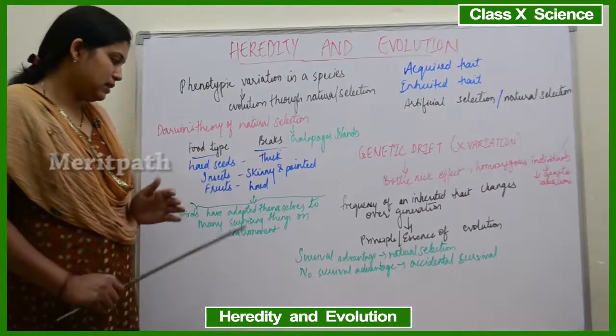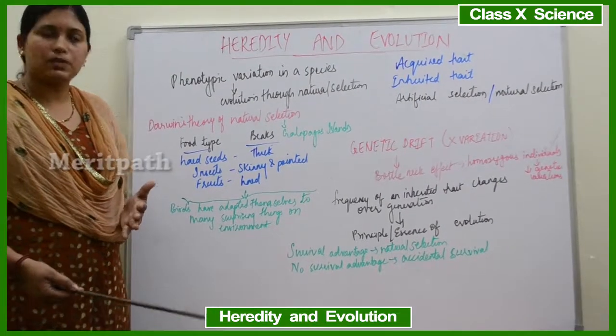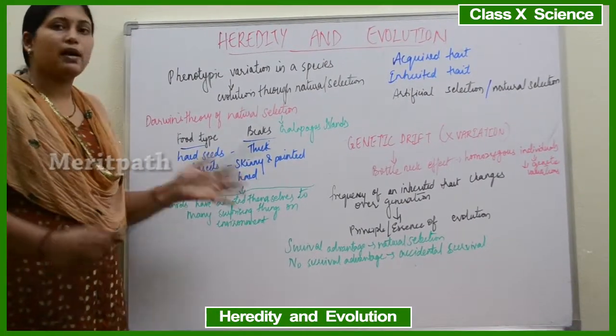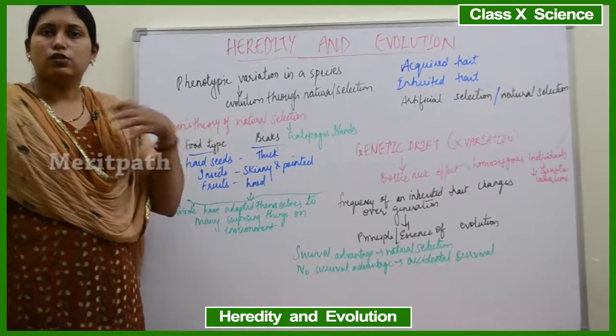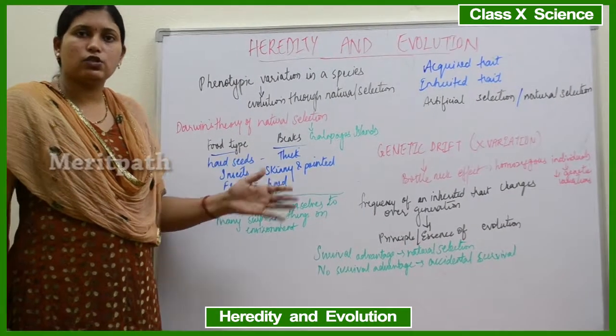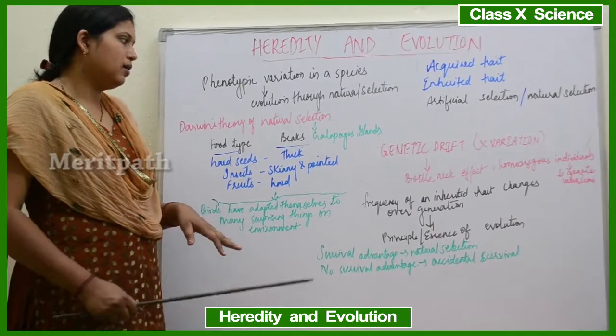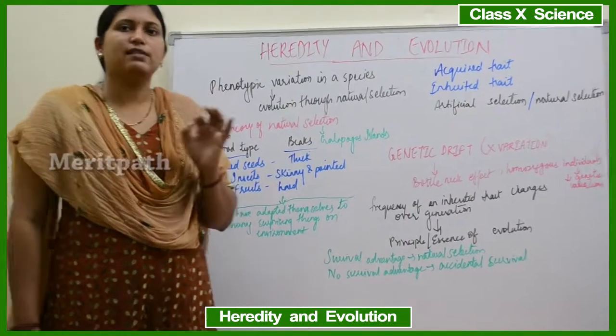So what we can say is birds have adapted themselves to so many surprising things in the environment, right? Birds also have adaptations based on so many things in the environment. So that is Darwin's theory.